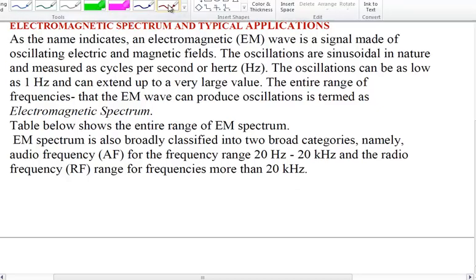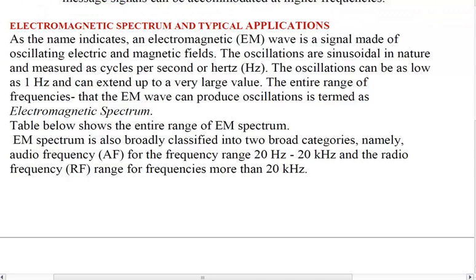As you already know, we have just studied that we need modulation basically for taking our signal, which is in the range of 20 hertz to 20 kilohertz, to a very high frequency range. So when we say high frequency range, what all frequency ranges are available? That is basically our electromagnetic spectrum.